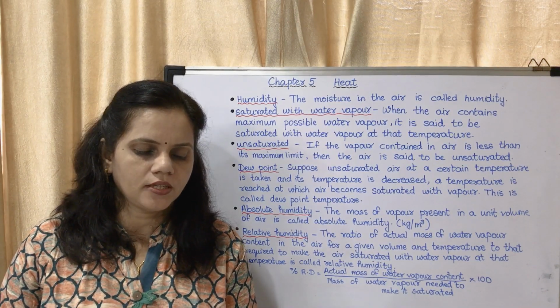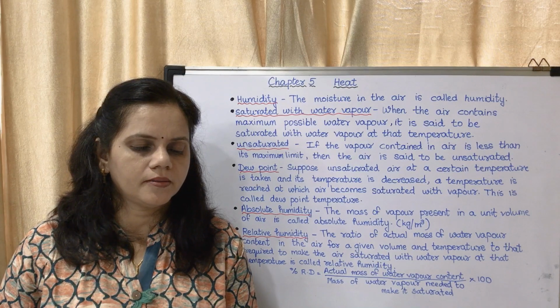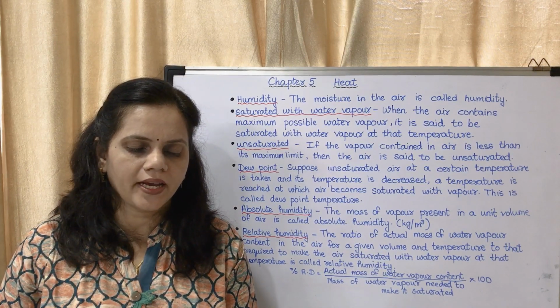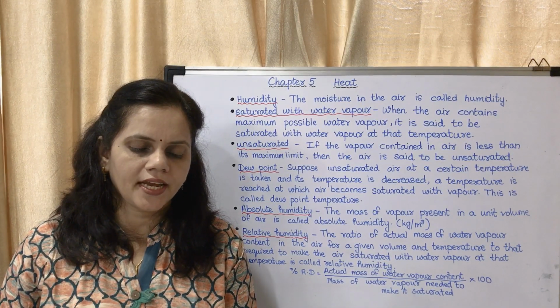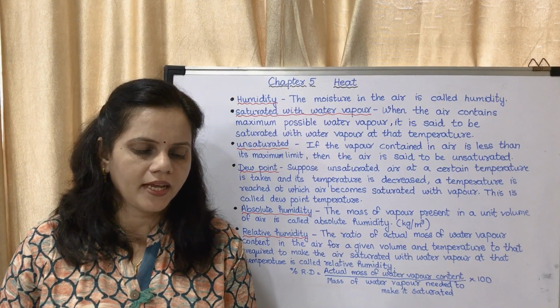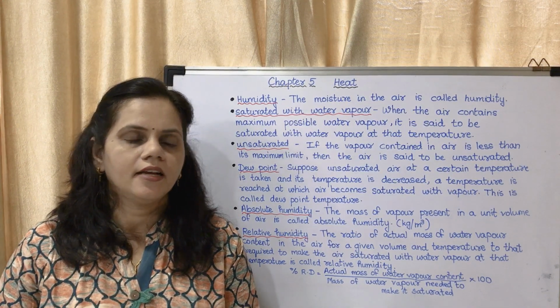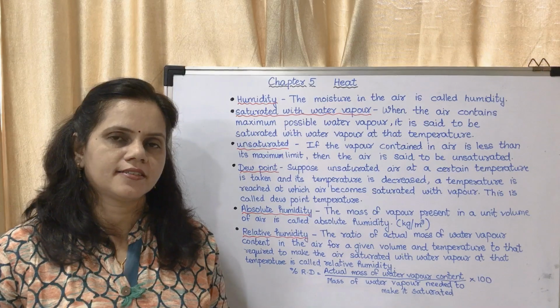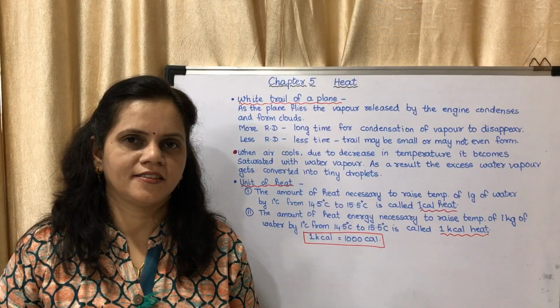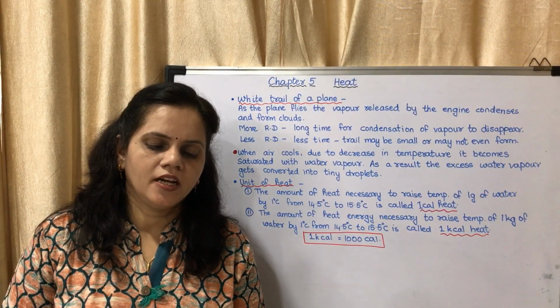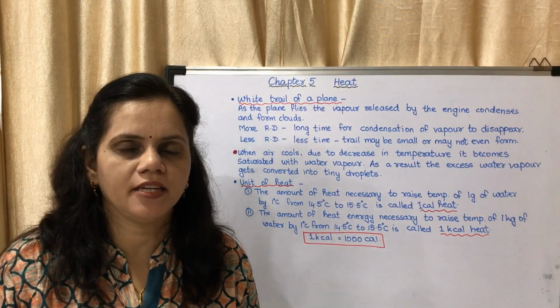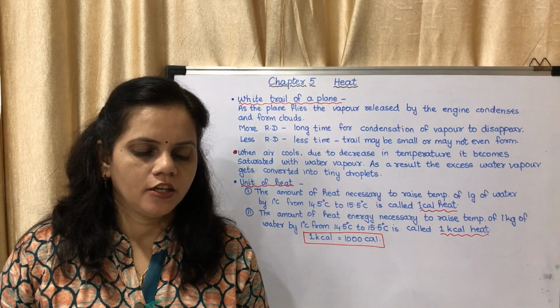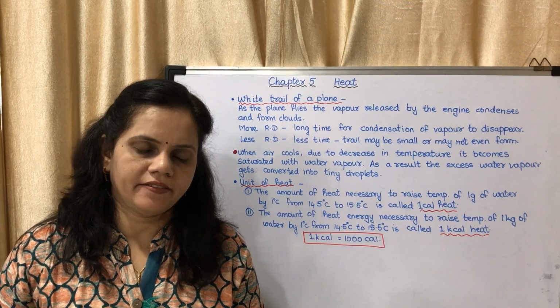Now there is a question in the next paragraph about the white trail at the back of a flying plane in a clear sky. First you may copy this. Okay, now the next is a white trail at the back of a flying plane in a clear sky. I will read out the paragraph first.